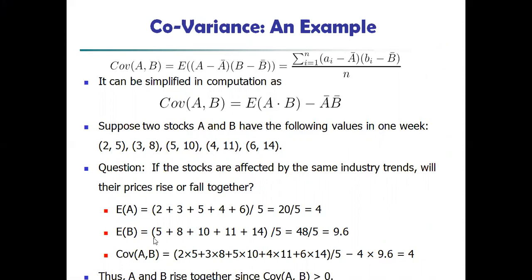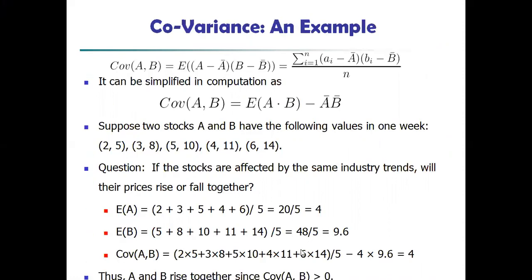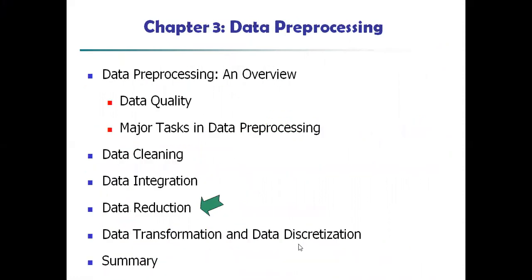Similarly for B, 5 plus 8 plus 10 plus 11 plus 14 divided by 5, you are getting 9.6. Then applying the covariance formula, you multiply and sum, and you get 4. Thus A and B rise together, since it is greater than 0. So the next one, we are coming to data reduction.